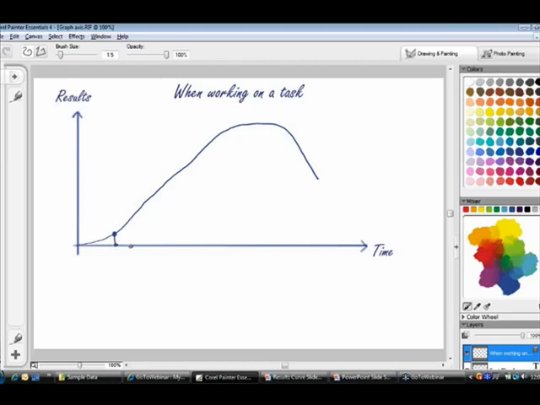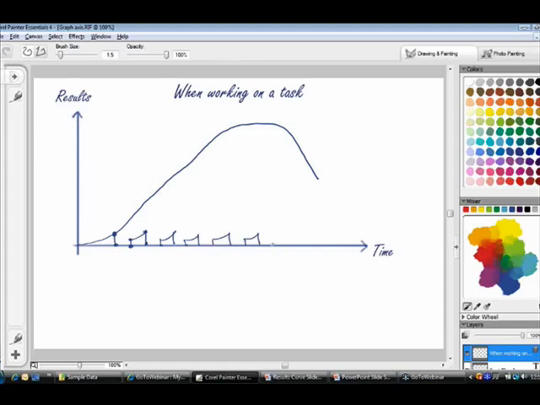And then a few minutes later when I start again, am I going to start at the same level? Probably not. So I'm going to start somewhere here and then I start to make some progress, and as you may have suspected, I get interrupted again. This time it could be an IM message, or maybe my boss calls me and asks for this report, or maybe my mind wanders worrying about this other project, and then my results go down to 0 again. And this happens again and again. And what am I describing here? This is pretty much our life in the information overload.